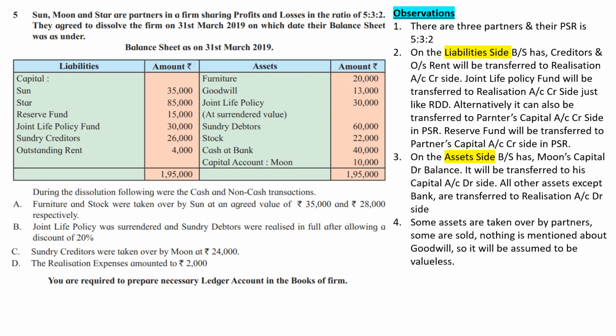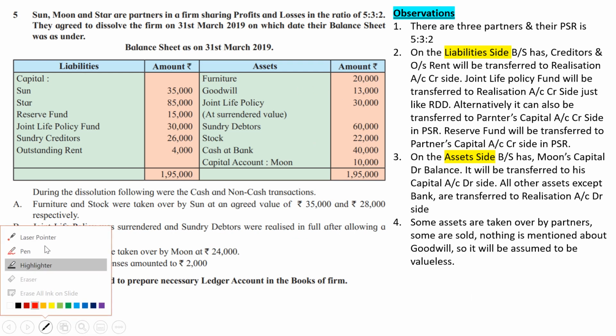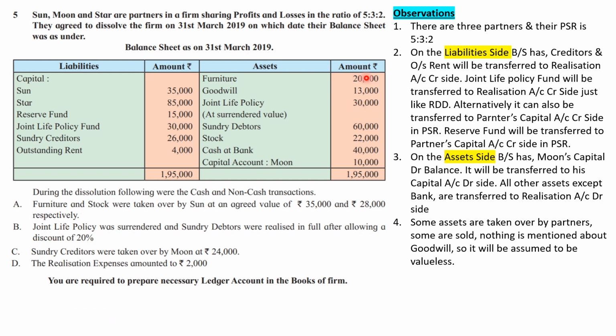Nothing is mentioned about goodwill. So goodwill is given in the balance sheet. When we are considering our first step, that is transferring the assets from the balance sheet to realization account, at that time goodwill will be transferred to realization account, but afterwards nothing is mentioned about whether goodwill is taken over by any partner or goodwill is sold for cash. Nothing is mentioned, so it will be assumed to be valueless.